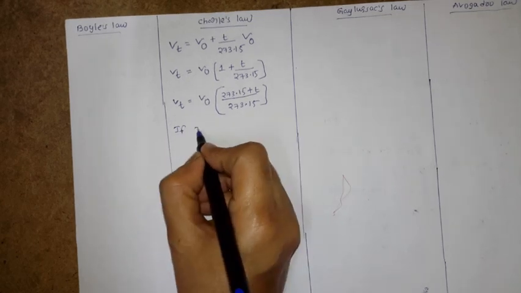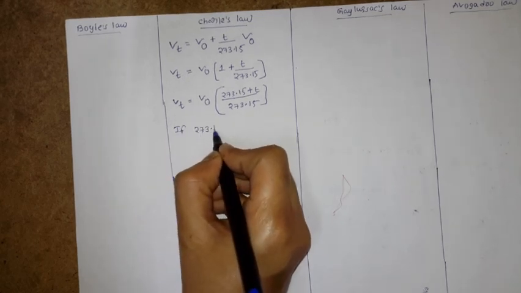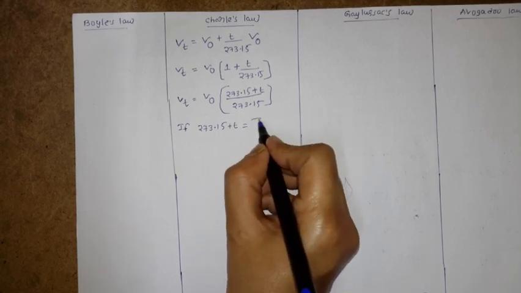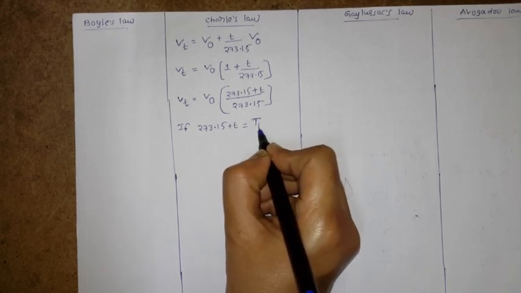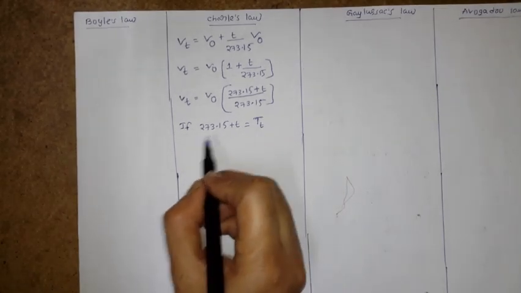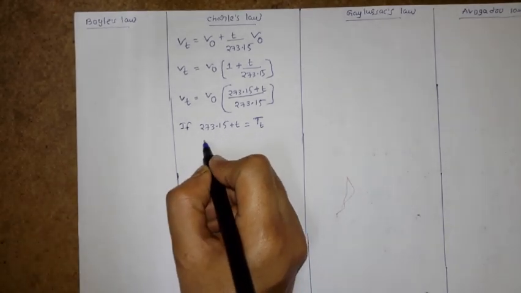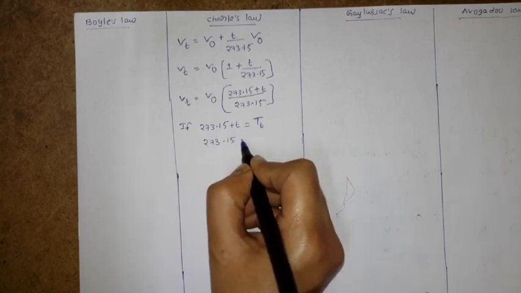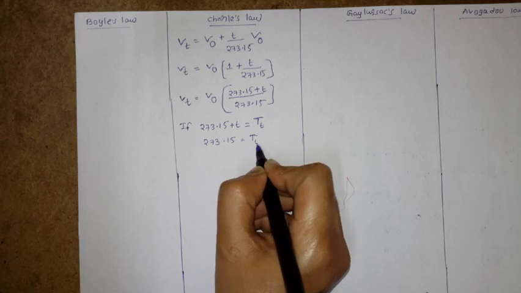Okay. Next, I assume 273.15 plus T equal to capital T with the subscript T, meaning at temperature T we have this much value, and 273.15 equal to T naught.